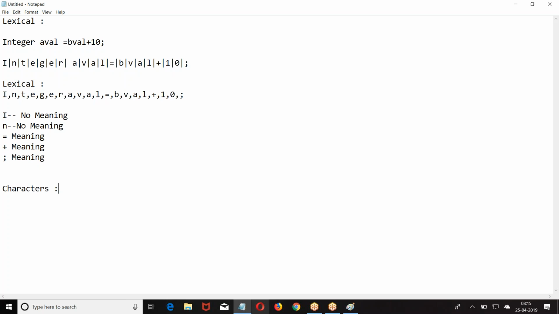Every lexical may have a meaning, may not have a meaning. Lexicals are also called characters in the program. So what is a character? It is a lexicon, the smallest unit of programming. 1 character, 0 character, semicolon, equal to, plus sign. Every symbol, every alphabet, every character, every space is a lexicon. If I give a space also, it is a lexicon. So lexicals are also called characters. I hope you got my point.